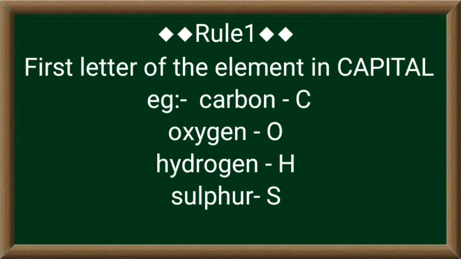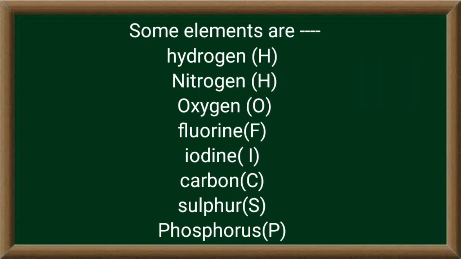So the first rule given by John Berzelius was to take the first letter of the element in capital. Like what he did, he used C for carbon, O for oxygen, H for hydrogen, and some other elements that he gave were F for fluorine, I for iodine, S for sulfur, P for phosphorus. Okay students? So this was very simple. There was no problem in it.